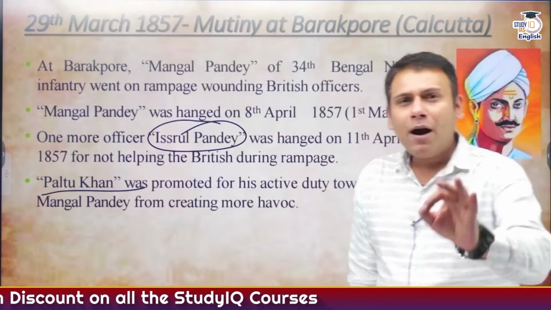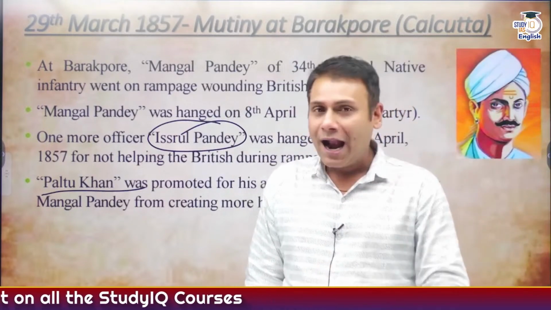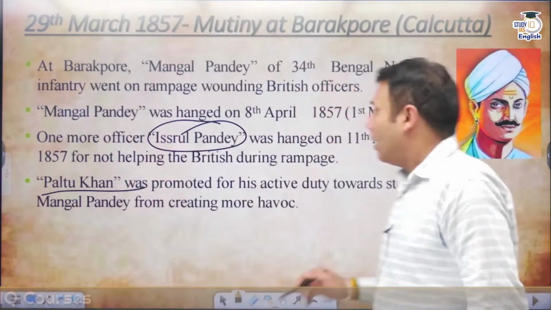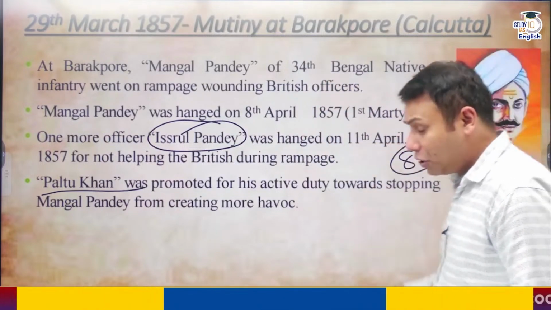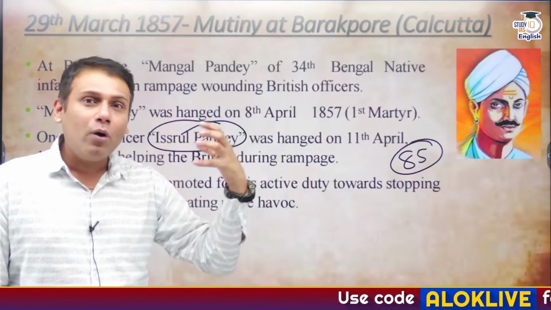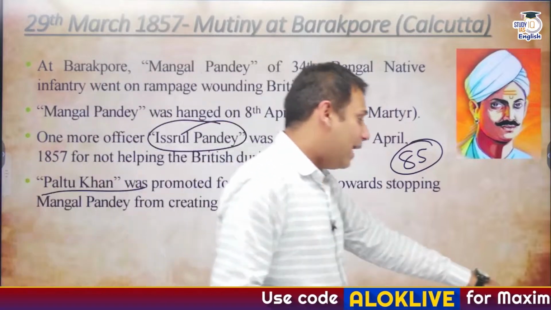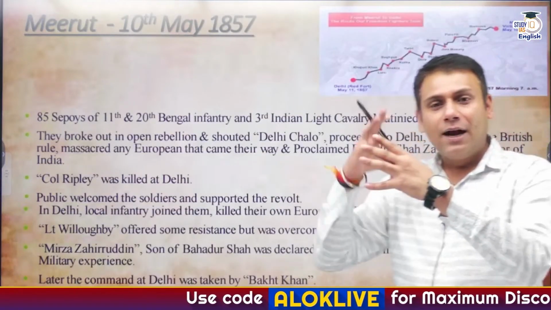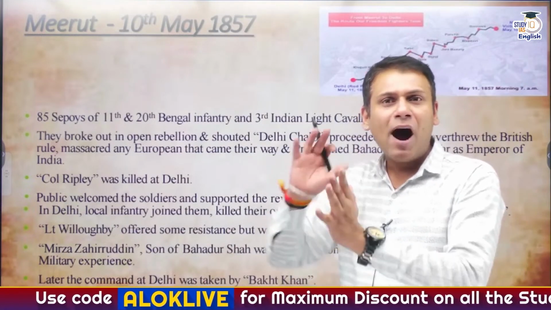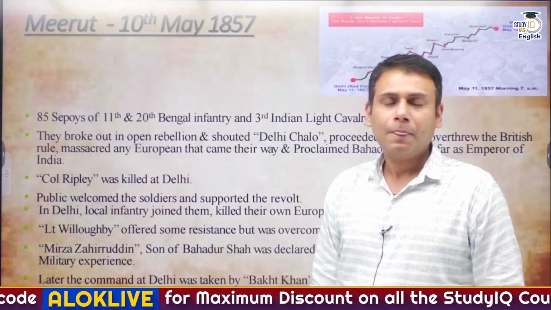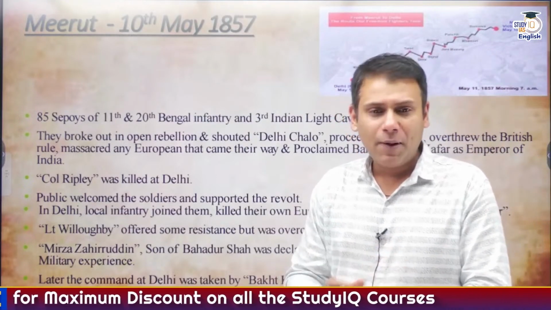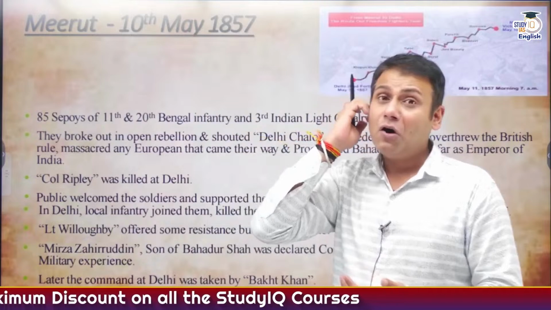The martyrdom of Mangal Pandey ji and Isrul Pandey ji spread like wildfire in the northern part of India. 85 sepoys from the region of Meerut gave the slogan of Dilli Chalo, and they started moving towards the region of Delhi, because they had chosen Bahadur Shah Zafar as their representative. On 10th May 1857, 85 sepoys marched towards Delhi. On the way, they killed Simon Fraser, Lieutenant Willigbai, Colonel Ripley. Finally, they reached Delhi.